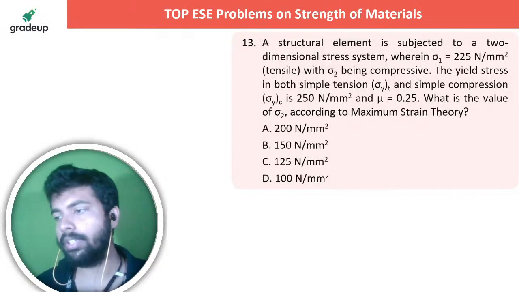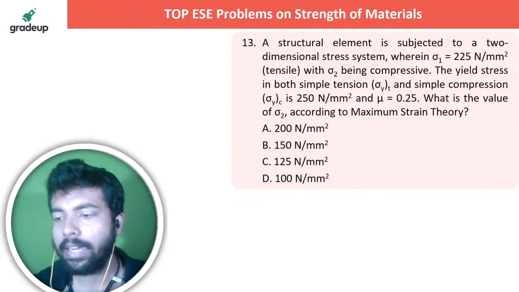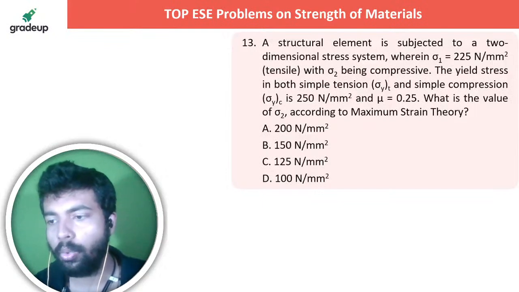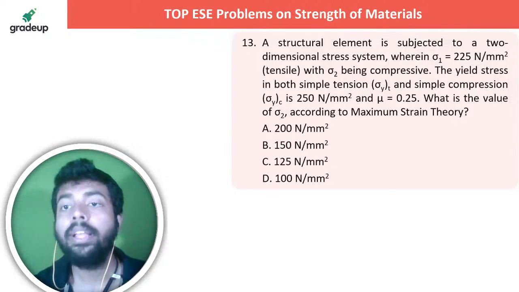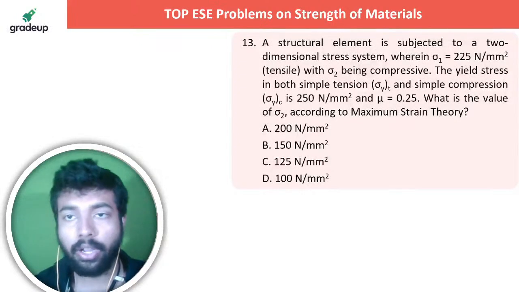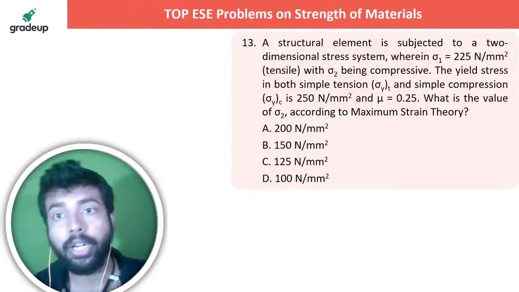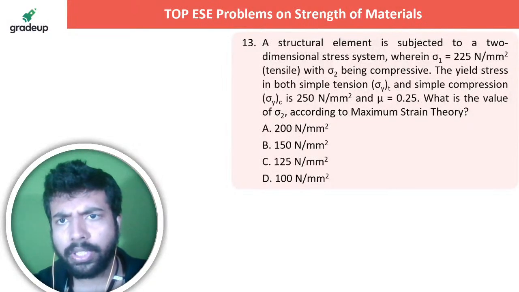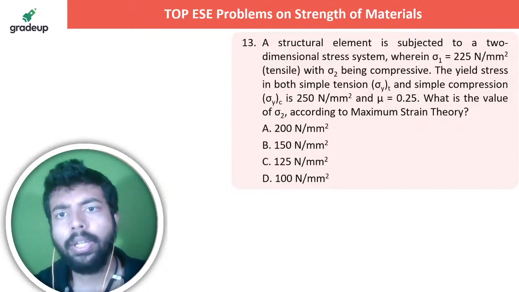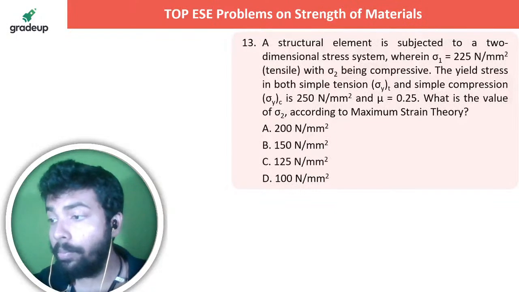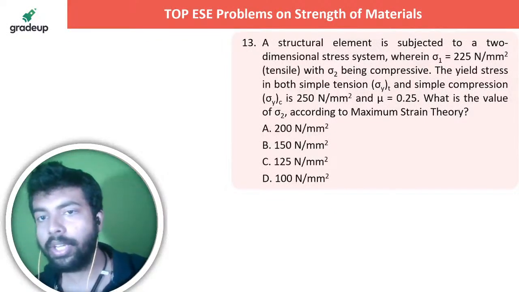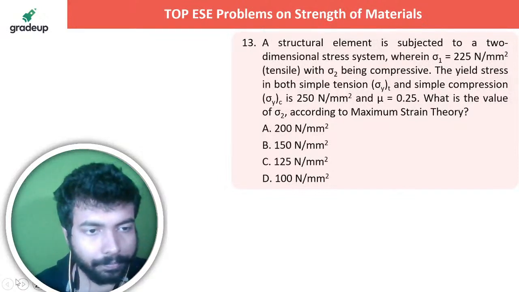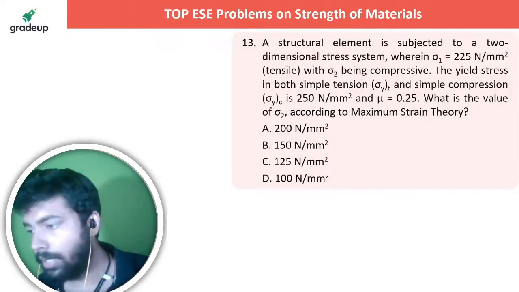The next question is up on your screen. Let me know in the live chat section what the answer is. They are saying that a structural element is subjected to a two-dimensional stress system, sigma 1 and sigma 2, with sigma 2 being compressive. They have mentioned it. The yield stress in both simple tension and simple compression is this much. What is the value of sigma 2 according to maximum strain theory? Look, this is another theory, maximum strain theory.